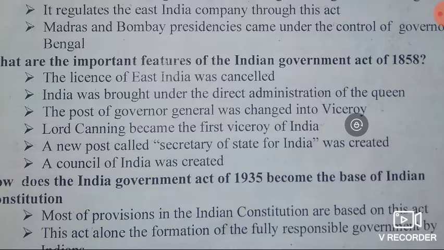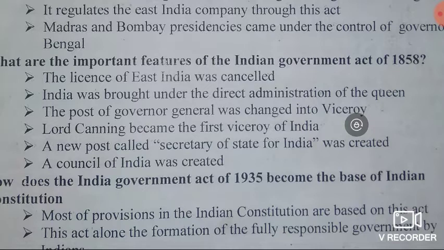India was brought under the direct administration of the Queen. Then the post of Governor General was changed into Viceroy. Lord Canning became the first Viceroy of India.